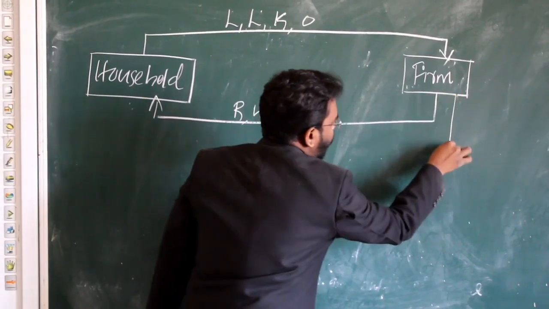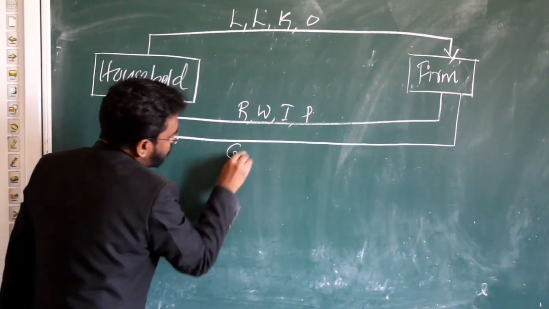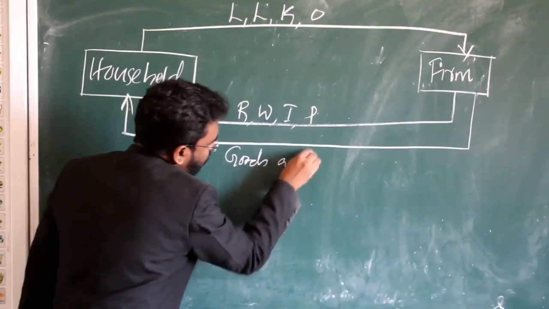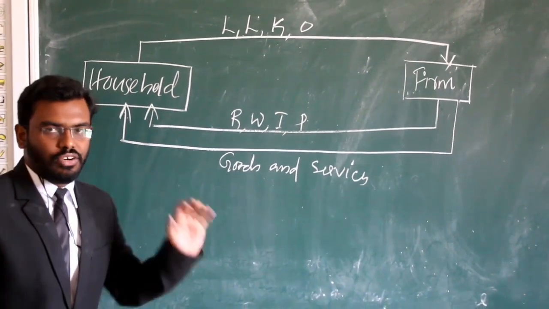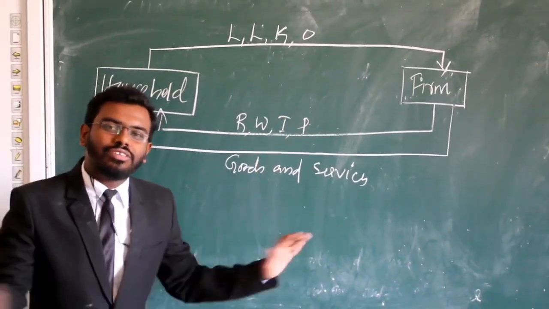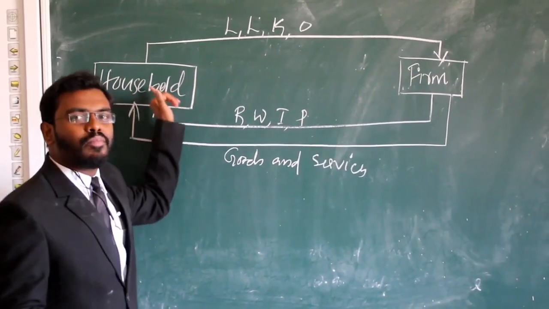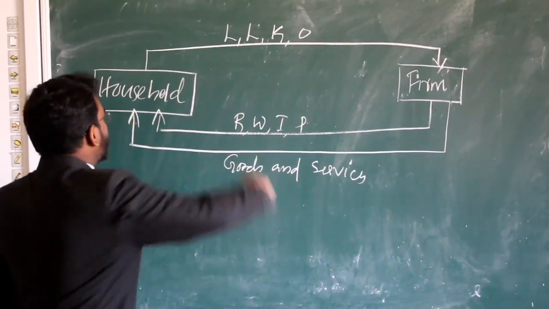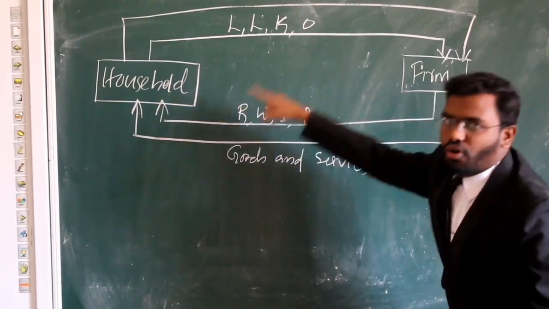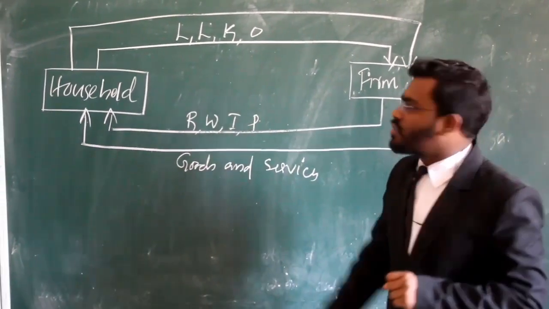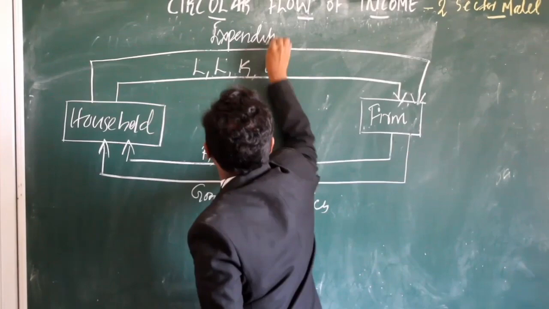So that is the third flow: goods and services. Okay, so firm will not give these goods and services free of cost. So household needs to pay some money for these goods and services. So there is a flow of money from household to firm. That flow is known as expenditure on goods and services.